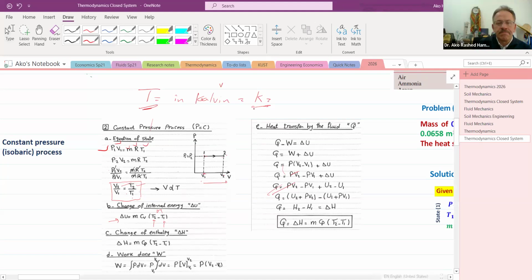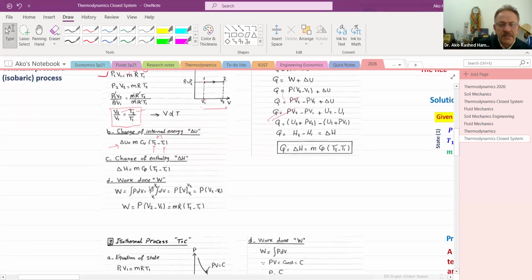The temperature is in Kelvin. So when I'm giving, let's say, a temperature of 20 degrees Celsius, what will that be in Kelvin? Kelvin equals 273 plus 20, so it's equal to 293 Kelvin. And don't forget that all these should be in Kelvin.